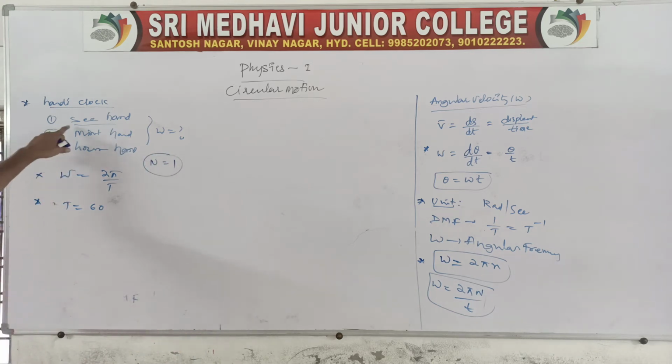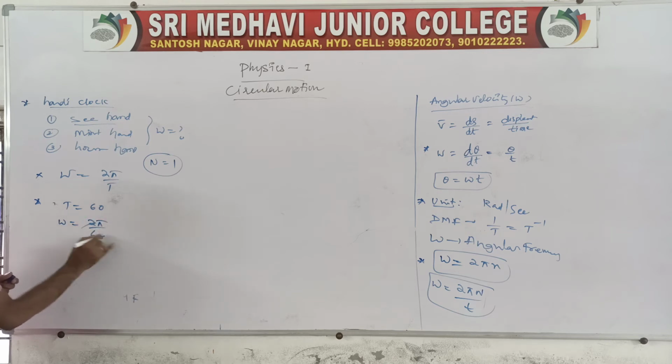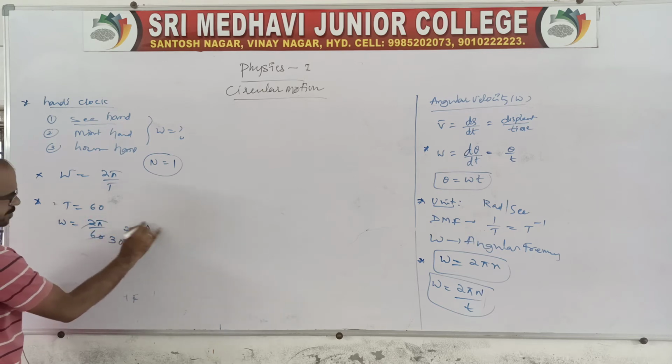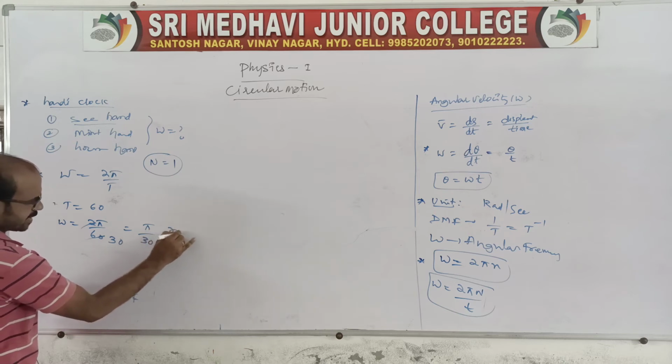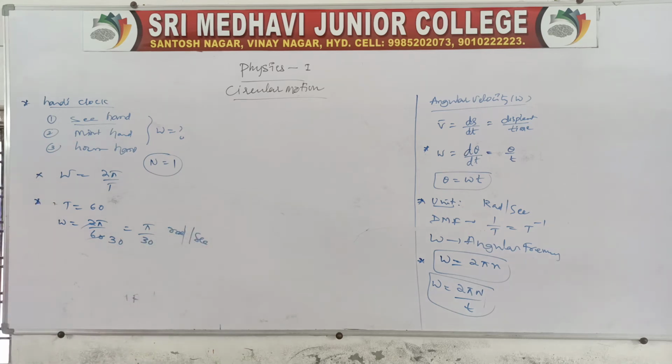For the seconds hand, the time will be 60 seconds, because in our clock the pointer takes 60 seconds for one rotation. So omega is equal to 2 pi by 60, which cancels to pi by 30 radians per second. Very simple problem. It is the first one, for the seconds hand.